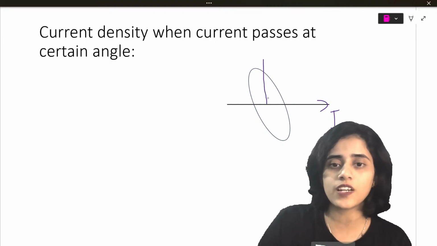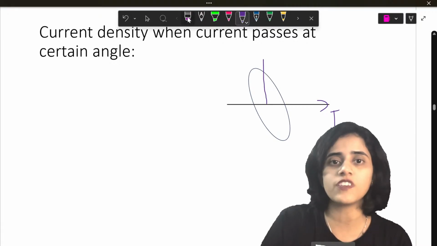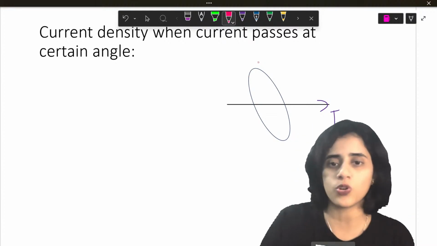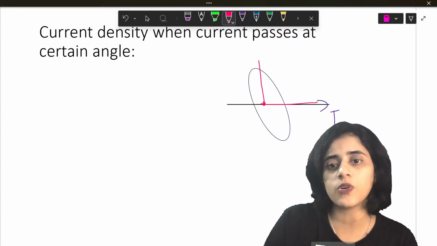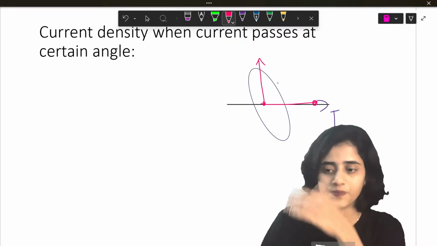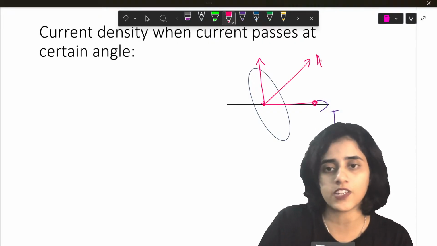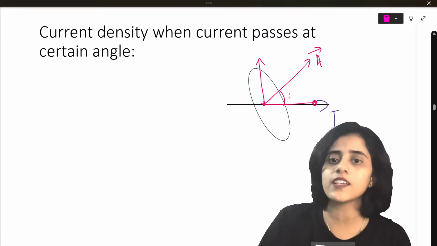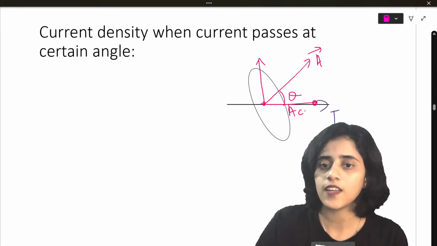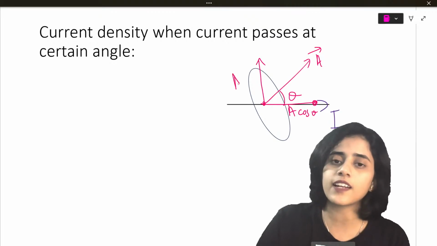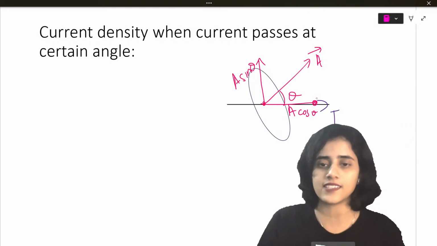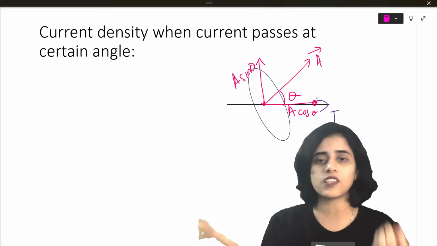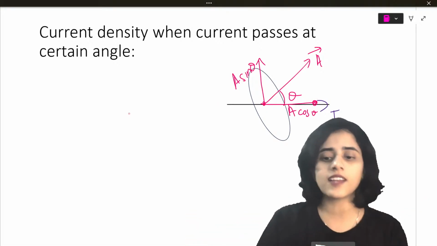As always, you've learned what to do in vectors. You resolve it into two components, because if it's slanting at an angle, we don't know what to do. So you take a horizontal component and a vertical component. Area is along this direction. Always the horizontal component is A cos theta and the vertical component is A sin theta. But vertical we'll just ignore. Why? Current is flowing along A cos theta only, so you don't have to consider A sin theta.